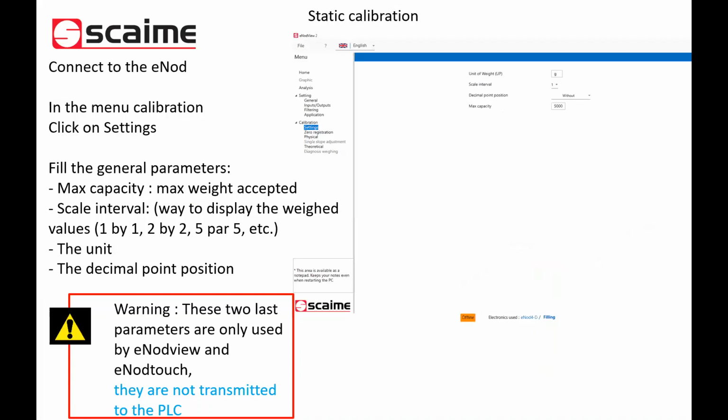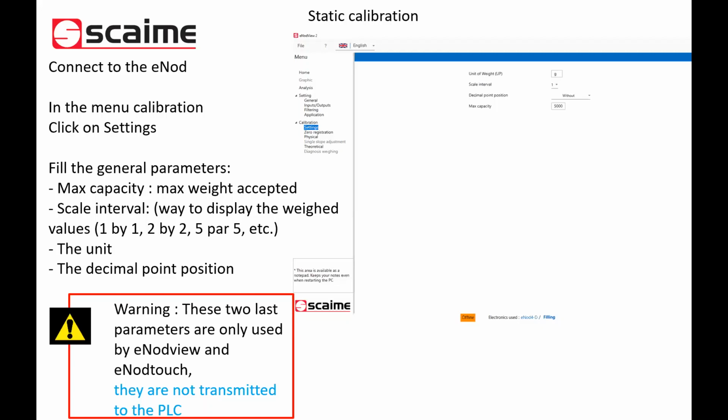It is the max weight accepted on your scale. You can have a 30 kilogram load cell, but you can weigh only 10 kilograms. In this case, you will put a max capacity of 10 kilograms. The scale interval, so it's the division, basically, if we speak in legal for trade words, it's the way to display the weight values 1 by 1, 2 by 2, 5 by 5.